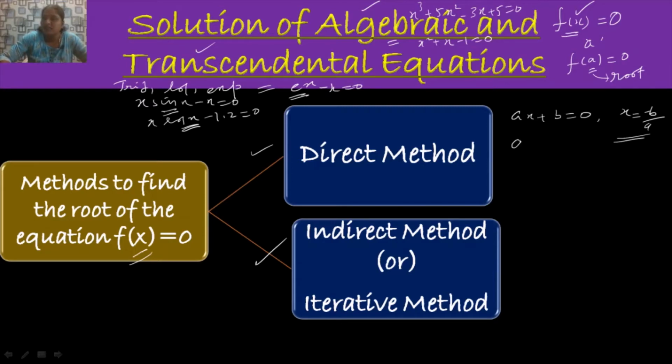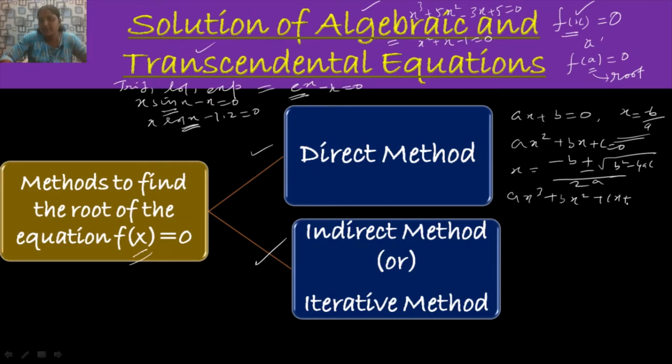And for a quadratic equation ax square plus bx plus c equal to 0, you know the root of the equation, isn't it? That is, using the formula x is equal to minus b plus or minus root of b square minus 4ac by 2a, you get the two roots of this equation. For a cubic equation too, ax cube plus bx square plus cx plus d equal to 0, we have some analytical methods available to find the root of the equation.